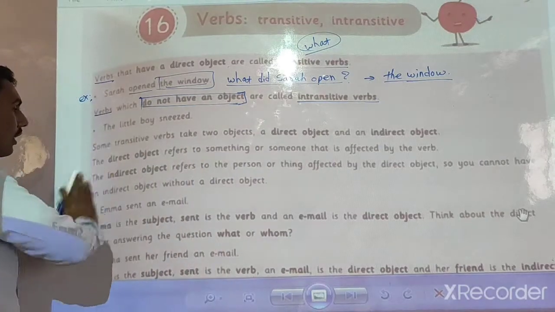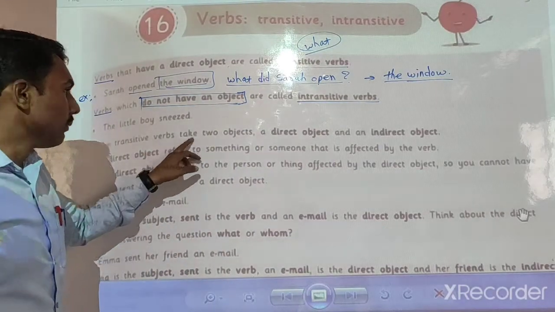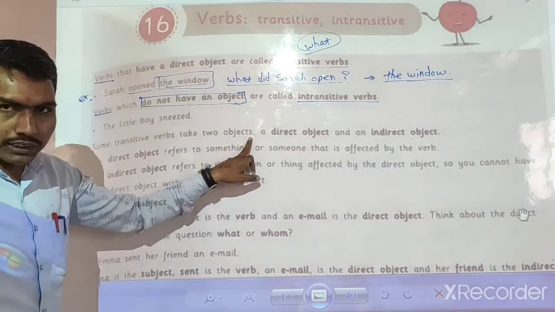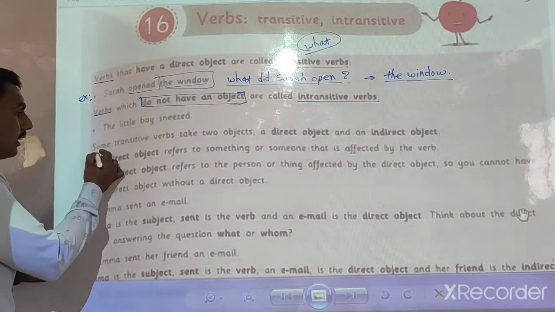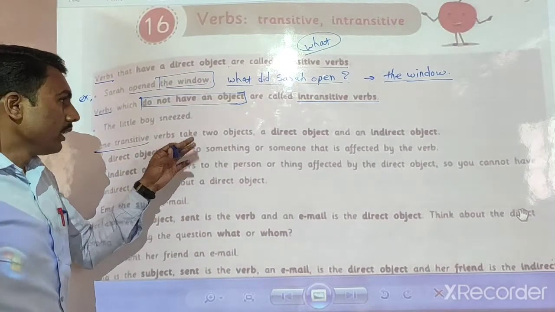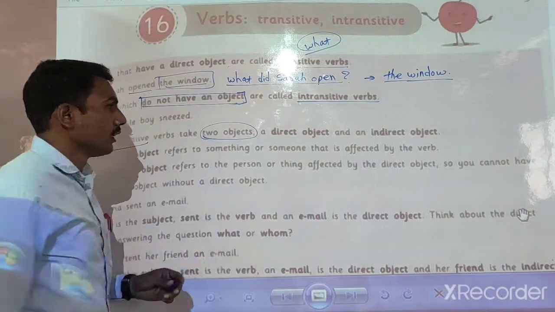Now look here, some transitive verbs take two objects. It is a new thing.